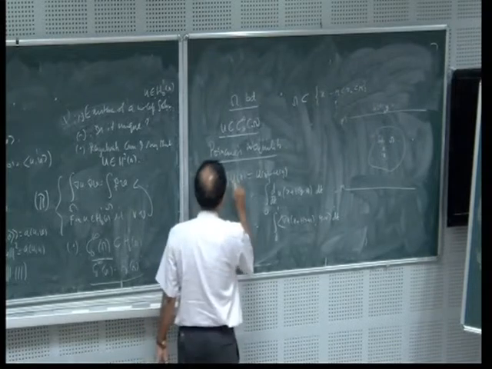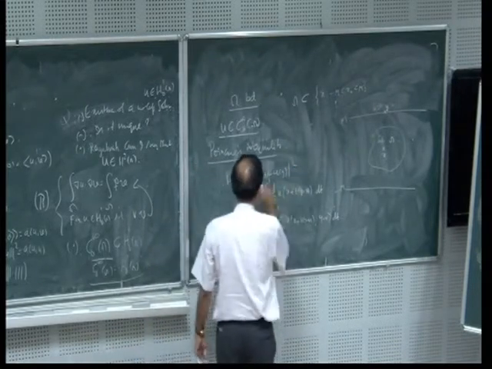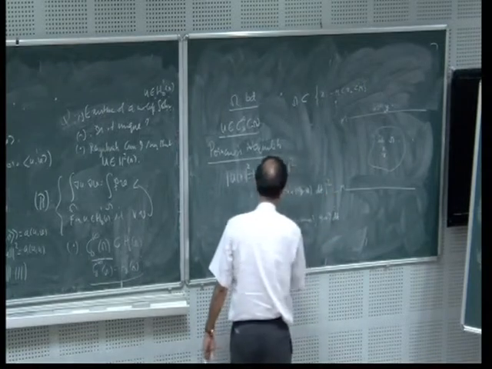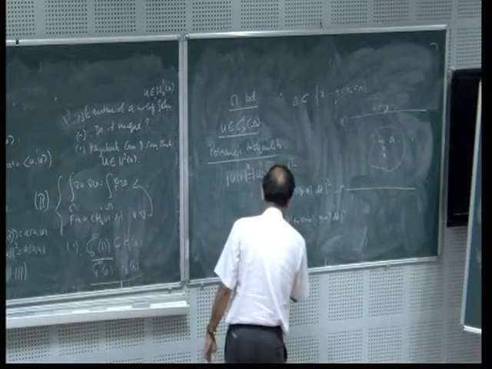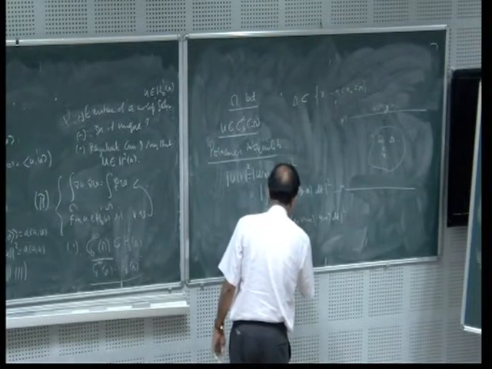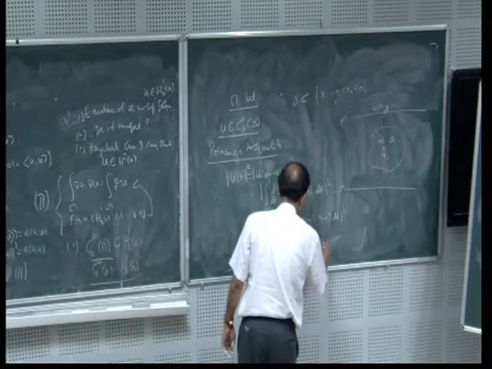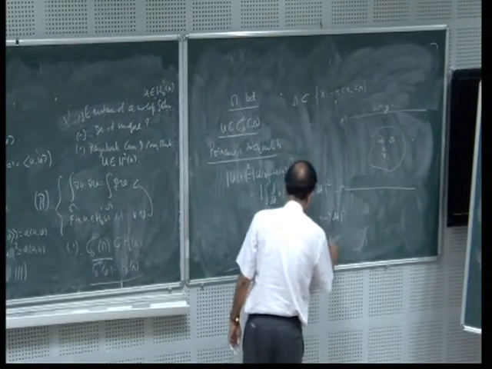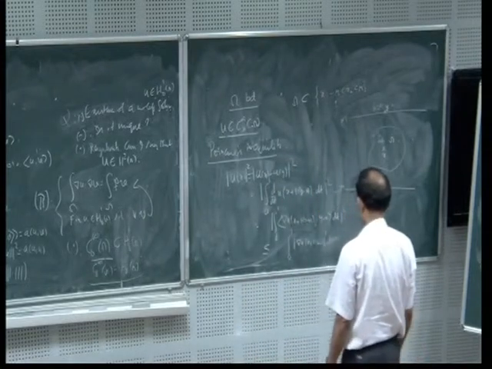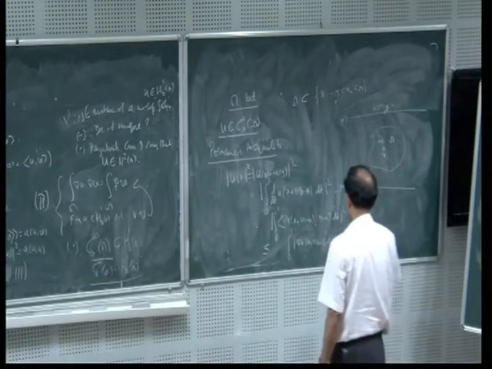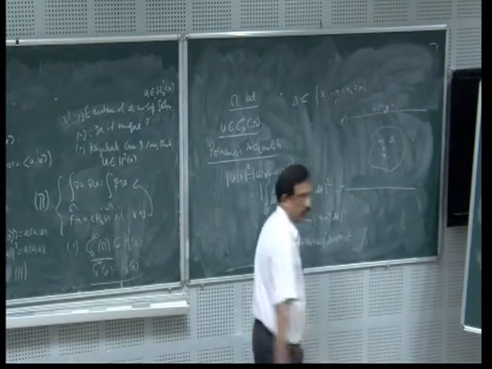Therefore, I will take the square, and I can dominate this by the integral from 0 to 1, applying Hilbert's inequality, of grad u of (x plus t(y minus x)) squared dt times mod x minus y squared.